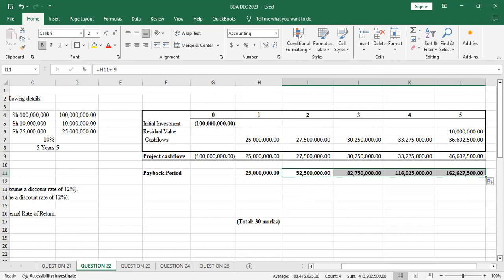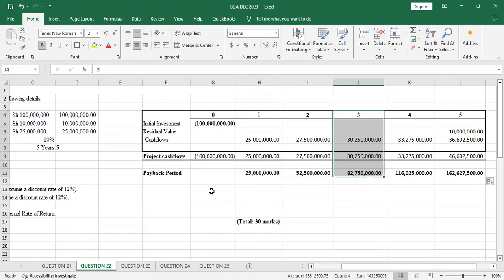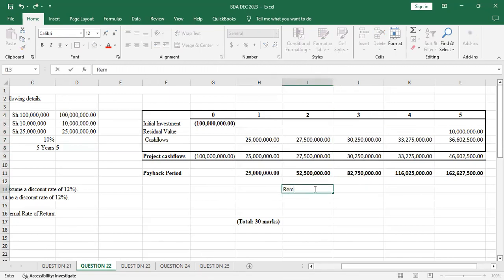So just from the essence, I can see that our project is mainly at year 3, isn't it? But year 3 is not complete. So what is the remainder? So I'll write here remainder maybe. Equal sign, I'll start with a negative, or I can just also take the project cash flow minus this one. So this is the value that is remaining. So for payback period, you just count 1, 2, 3, isn't it? So 3, and then the remainder will be added, isn't it?